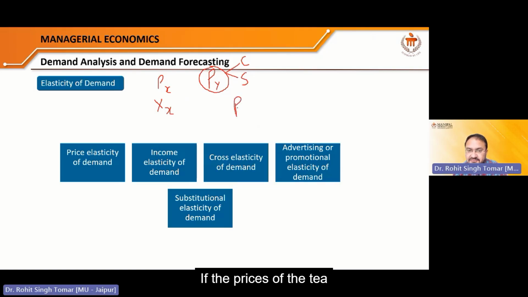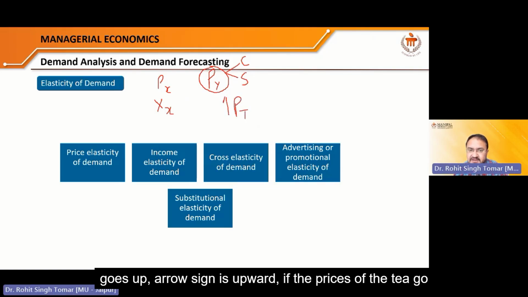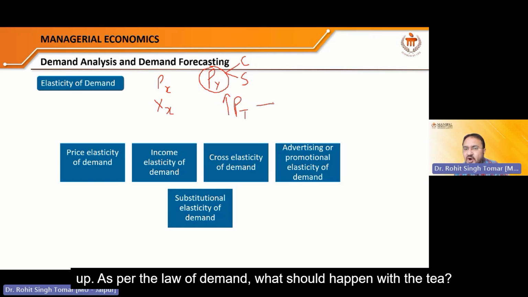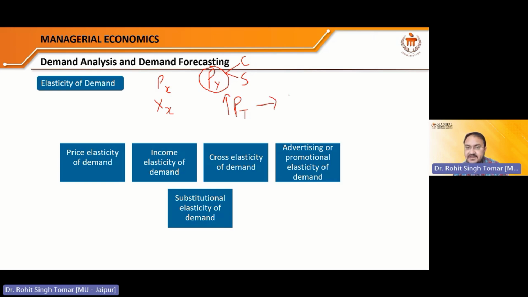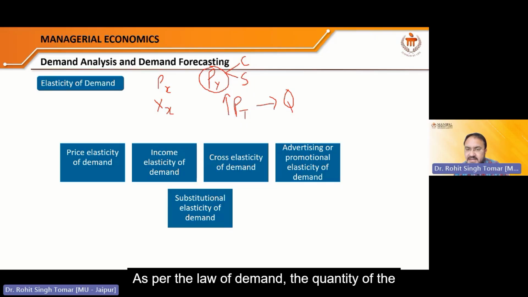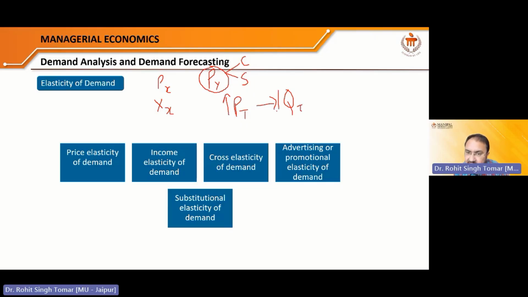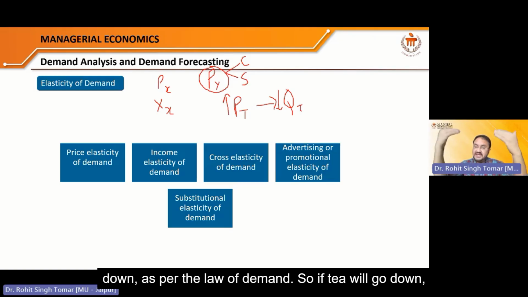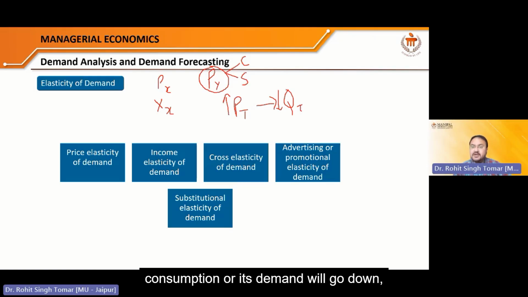If the price of tea goes up, the arrow sign is upward. As per the law of demand, what should happen with the tea? As per the law of demand, the quantity of tea consumption should go down. So if the demand for tea goes down, we would like to have something else.